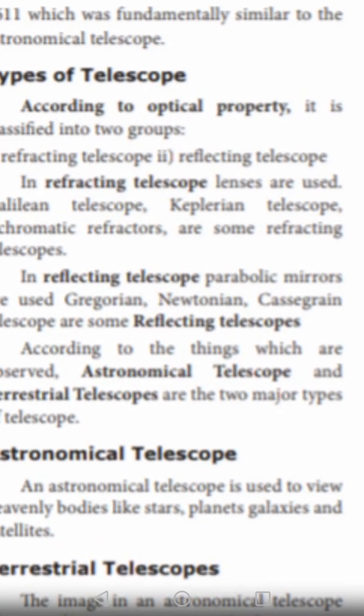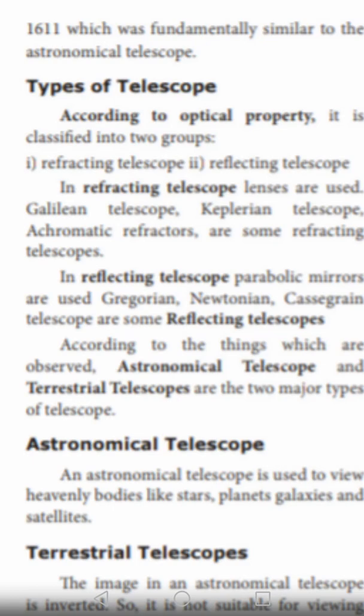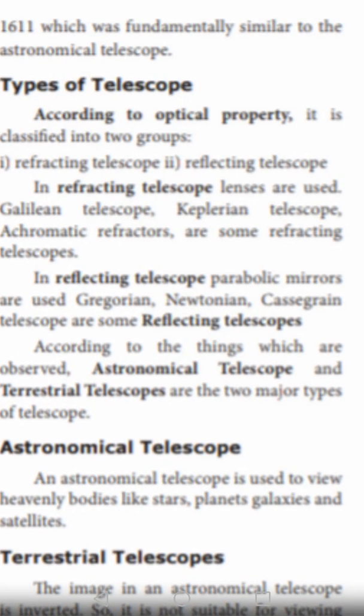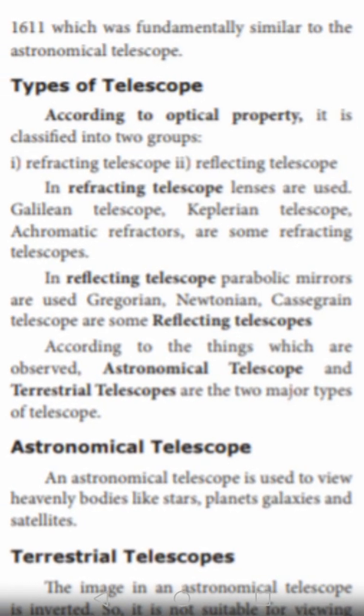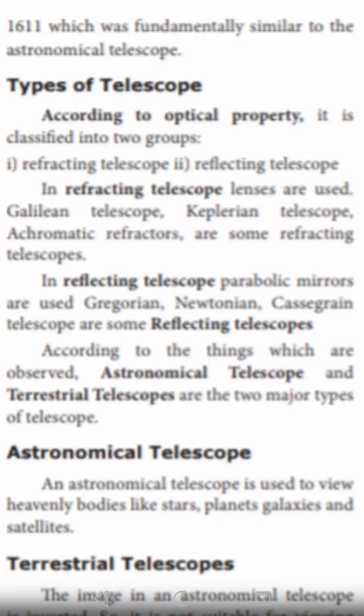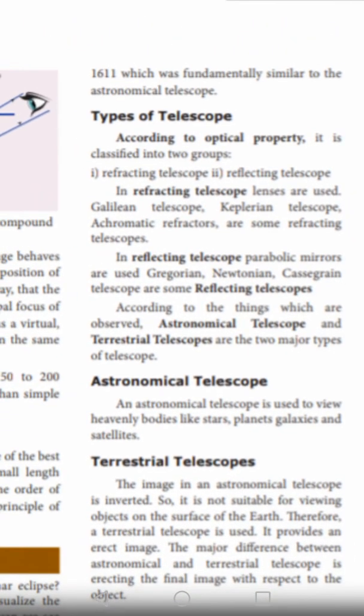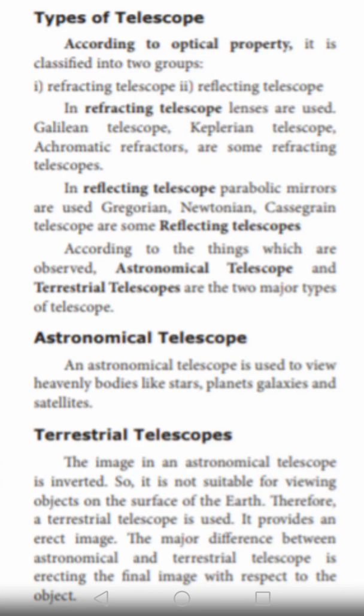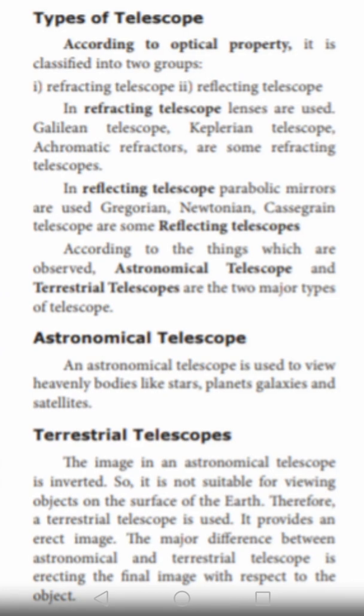According to the things which are observed, the astronomical telescope and the terrestrial telescope are the two major types of telescope. Next one is the astronomical telescope. What is an astronomical telescope? The astronomical telescope is used to view the heavenly bodies.